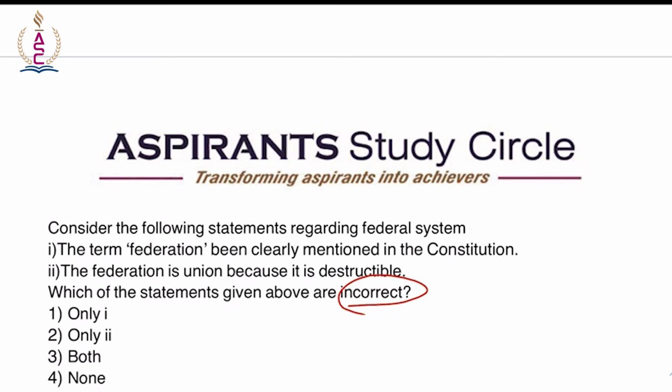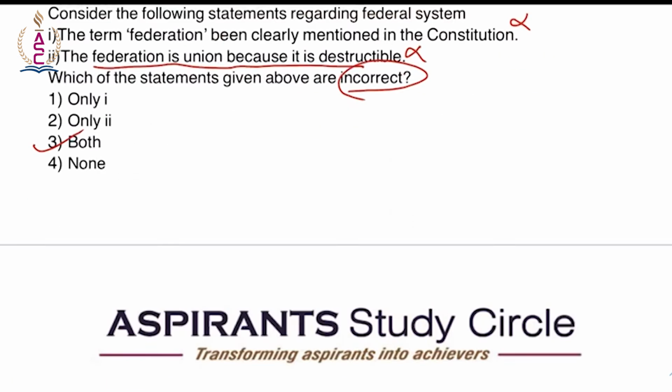Okay. And the Indian Federation is not a result of an agreement among the states like the American Federation. And states have no right to secede from the federation. Right. The federation is of our union. The federation is union because it is indestructible. So these are the points that you need to keep in mind. So here incorrect, so none. The federation is union because, no, this is wrong. The term federation has been clearly mentioned in the constitution. This is also wrong. So both are incorrect. Moving on to the next question.